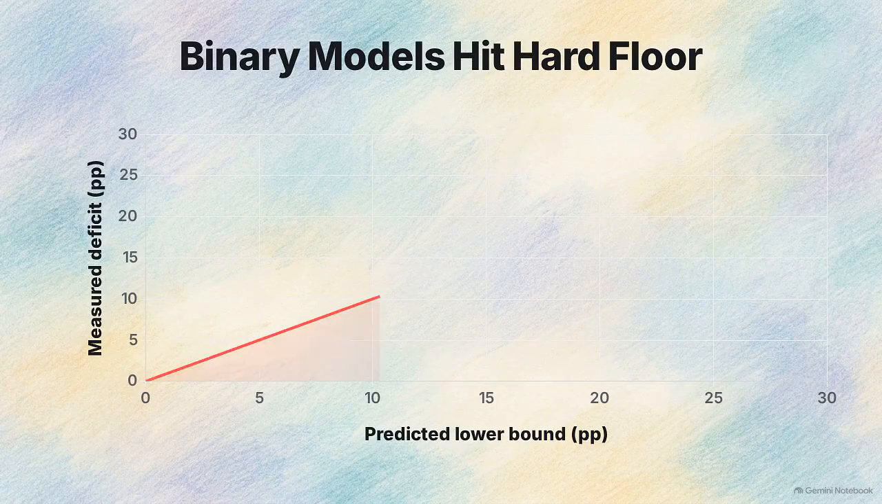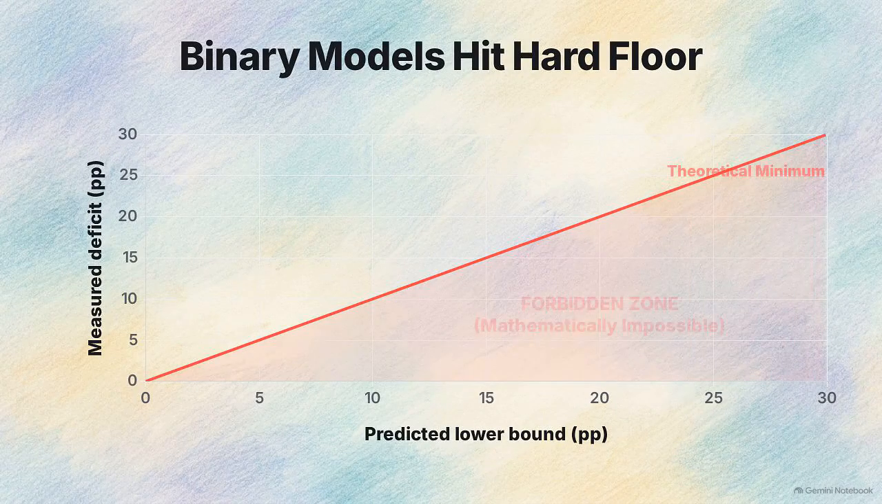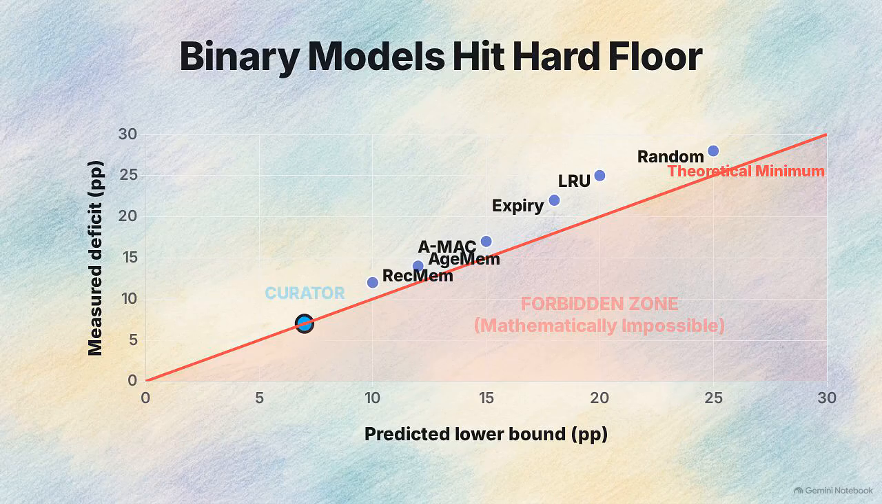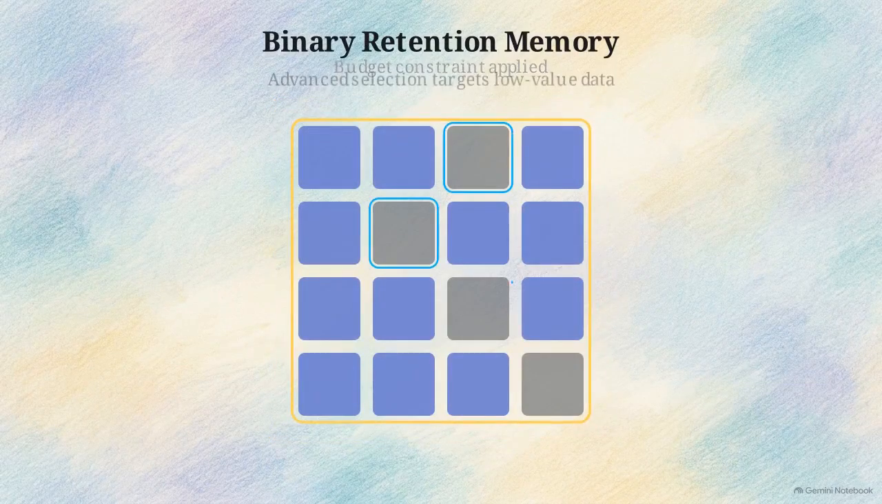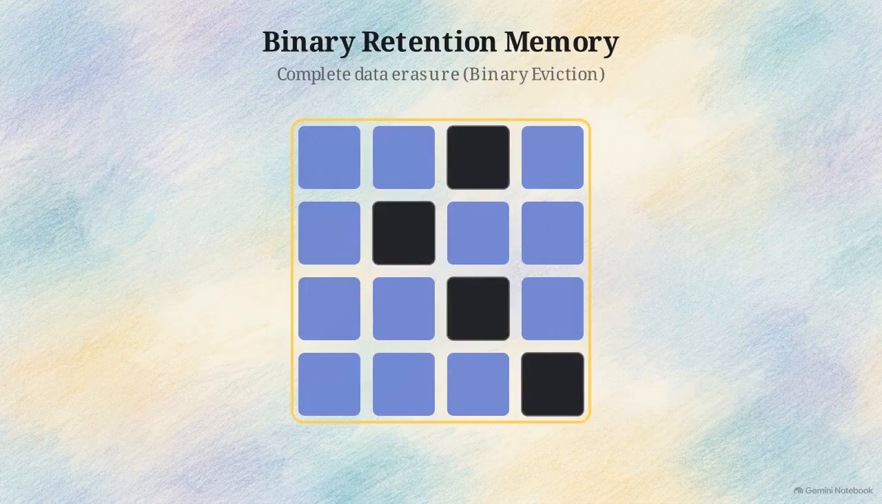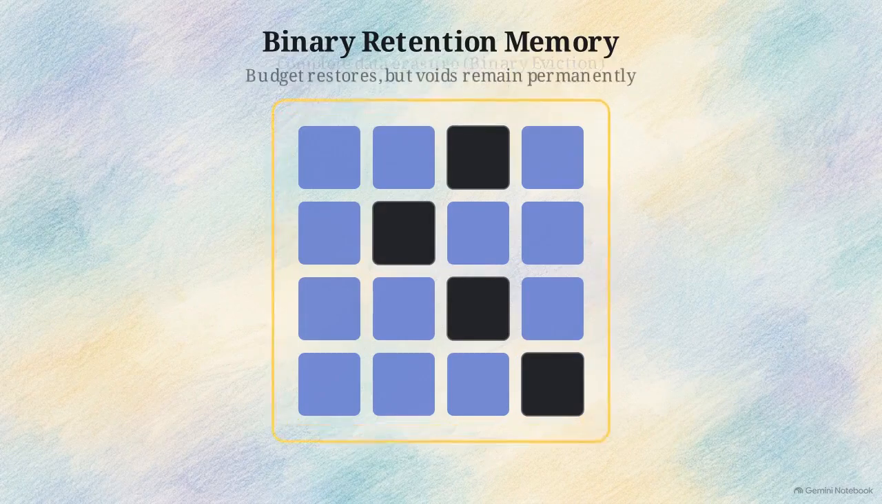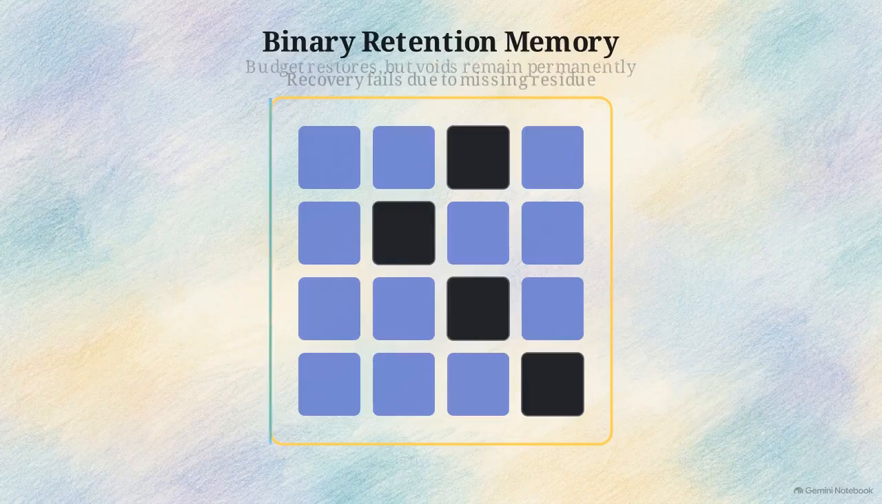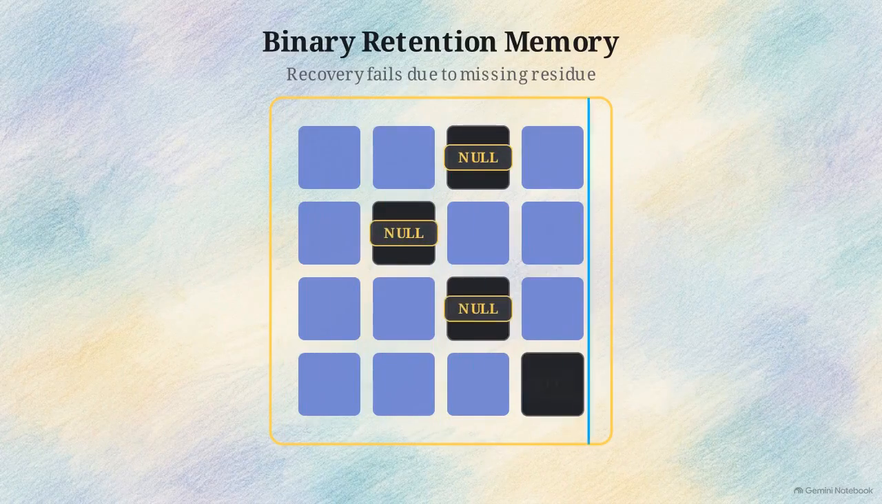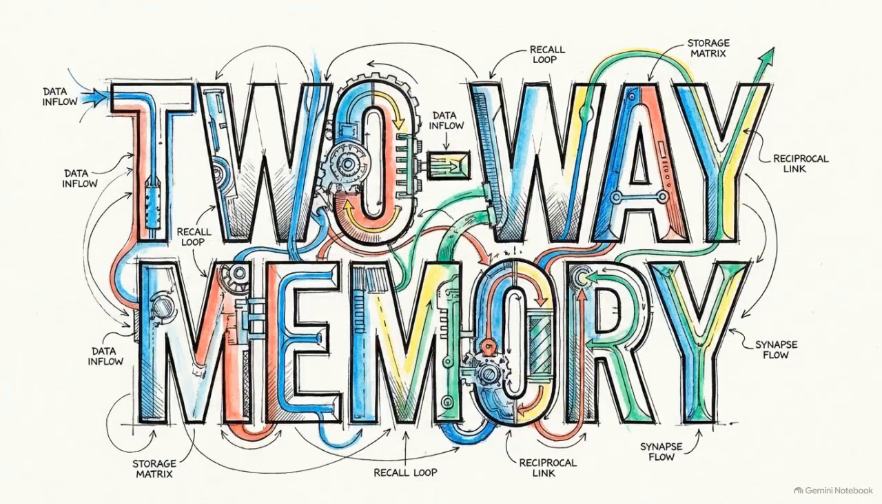This scatter plot shows the predicted deficit for various binary retention models. Notice how every system, from basic LRU to advanced value-based algorithms, hits a hard floor they cannot cross. Advanced selection algorithms can pick better memories to delete, which lowers the deficit slightly. But because they erase the data completely, leaving no foundational residue to rebuild from, they can never eliminate the gap. Optimizing what to delete is a dead end. To close the hysteresis loop, retention must become reversible.